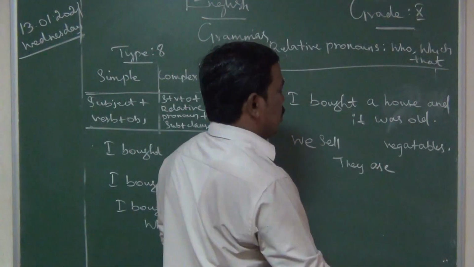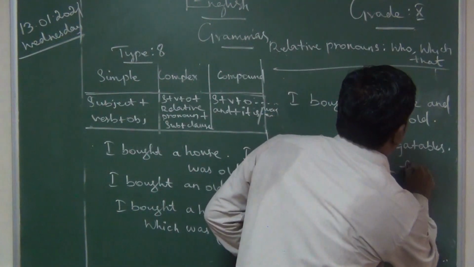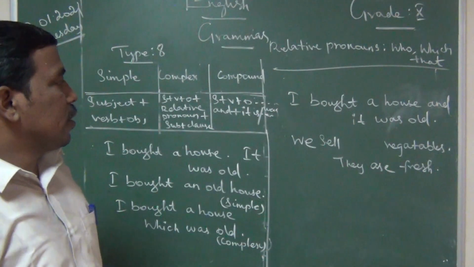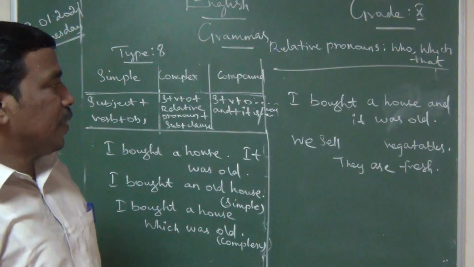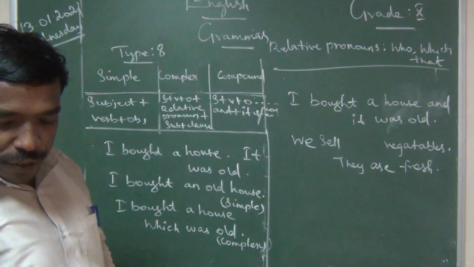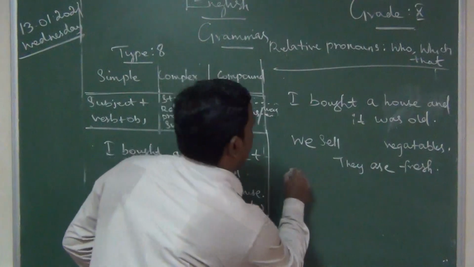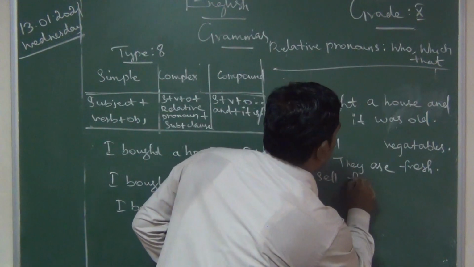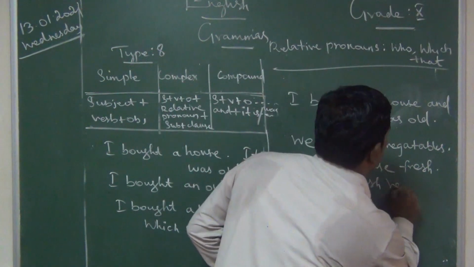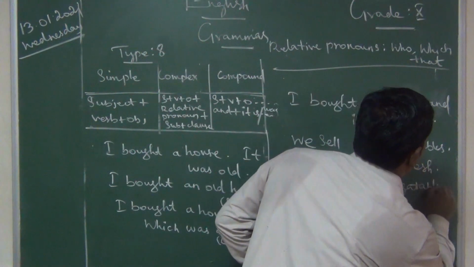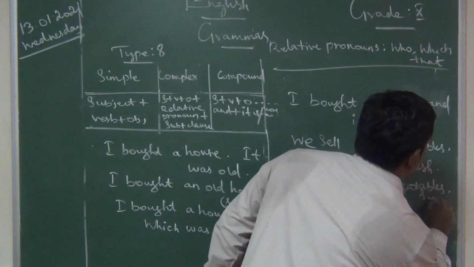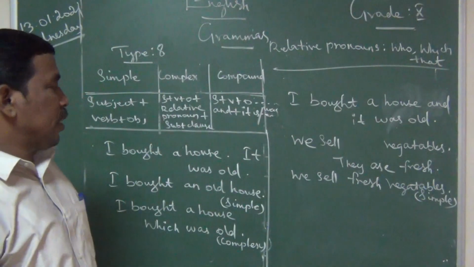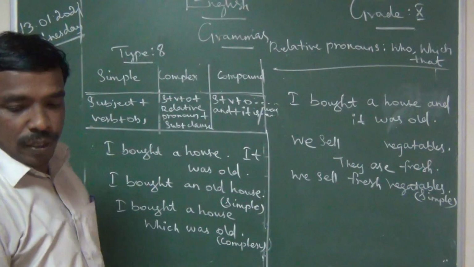They are fresh. Two sentences. We are changing into a single sentence first: we sell fresh vegetables. This is a simple sentence.